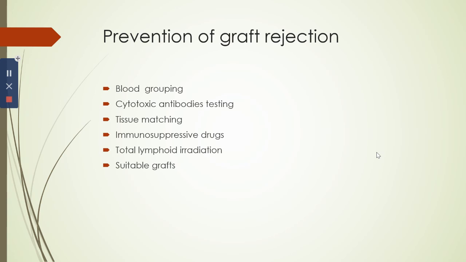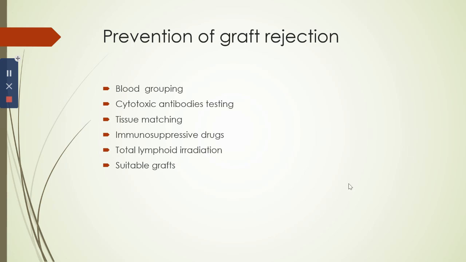How to prevent graft rejection? We have to check the blood group. Cytotoxic antibody testing must be done. Tissue matching must be done. You should use immunosuppressive drugs. And total lymphoid irradiation can also be done, and use of suitable grafts like corneal grafts and grafts of cartilage. They will not be rejected.